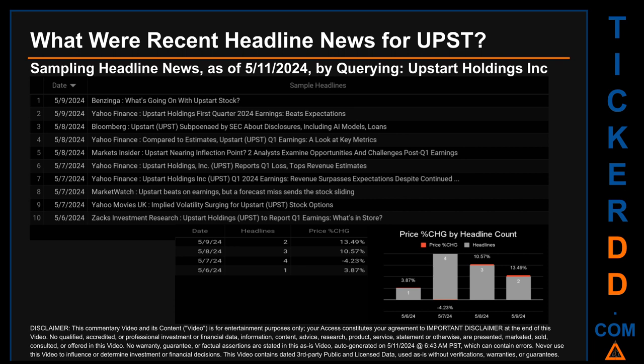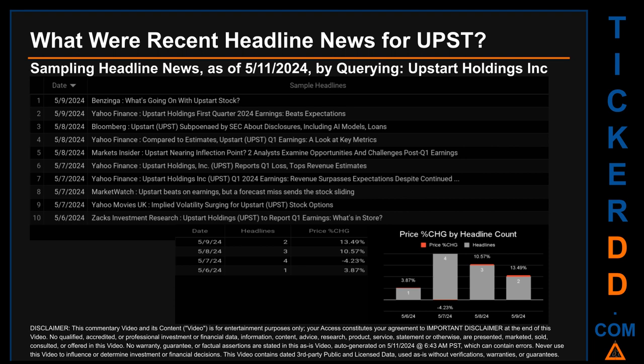Yahoo Finance published the headline that read, "Upstart Holdings, UPST, reports Q1 loss, tops revenue estimates." Yahoo Finance published the headline that read, "Upstart Holdings Inc., UPST, Q1 2024 earnings. Revenue surpasses expectations despite continued." MarketWatch published the headline that read, "Upstart beats on earnings, but a forecast miss sends the stock sliding."